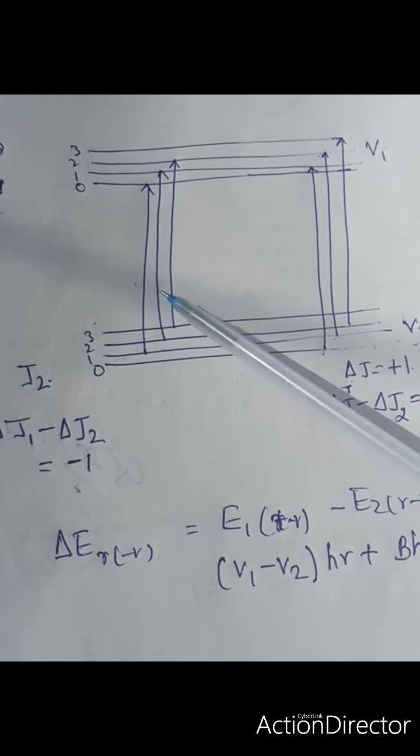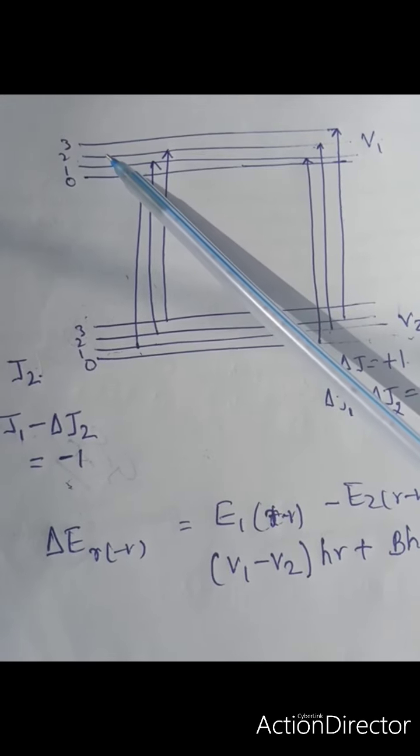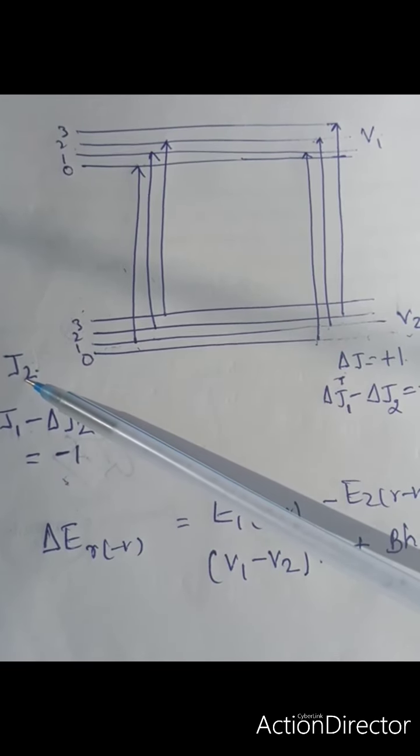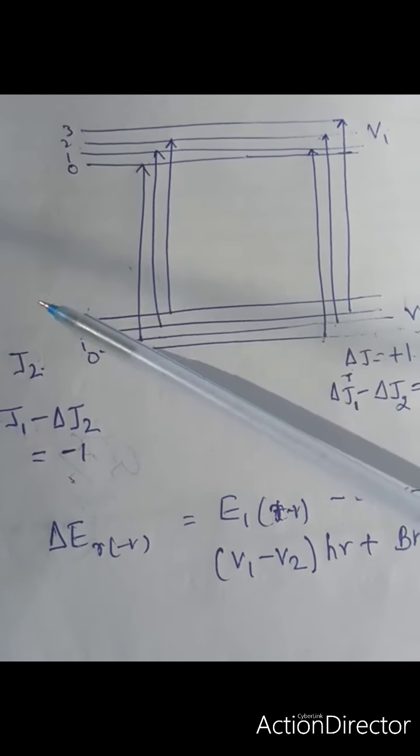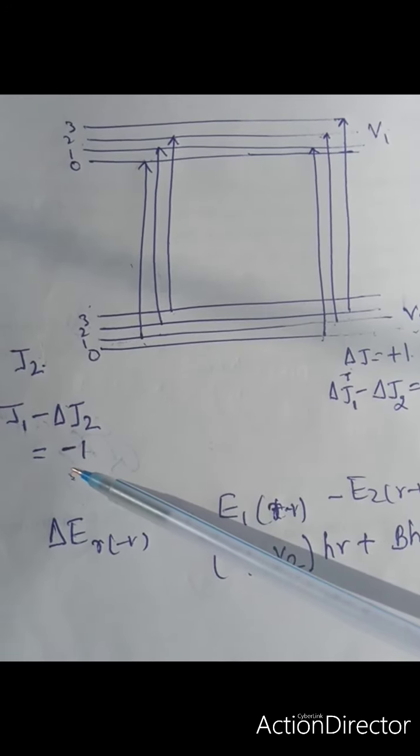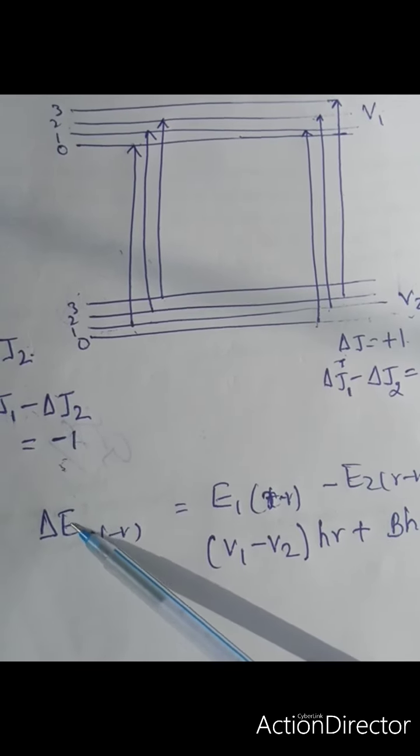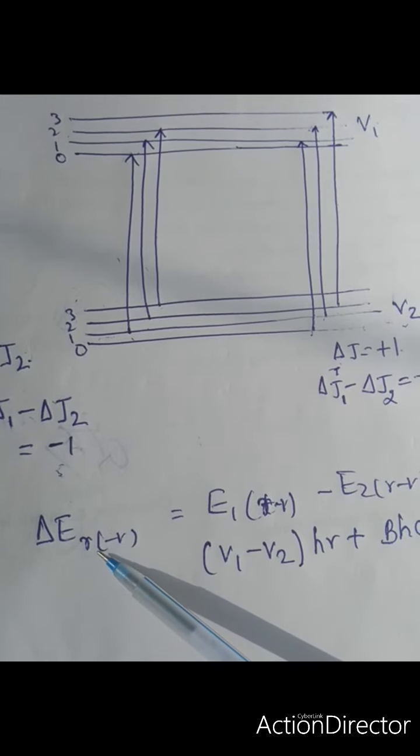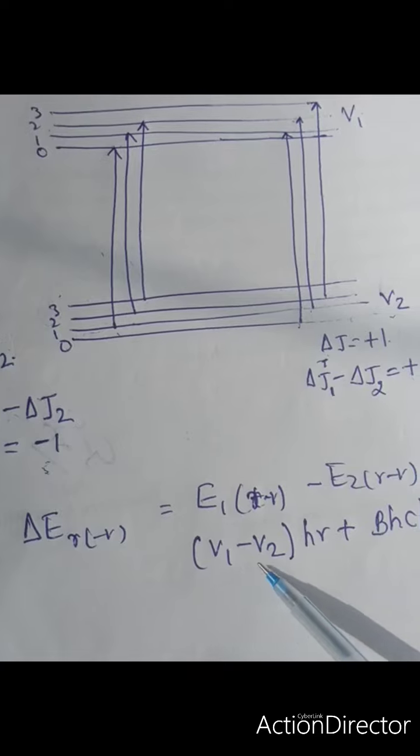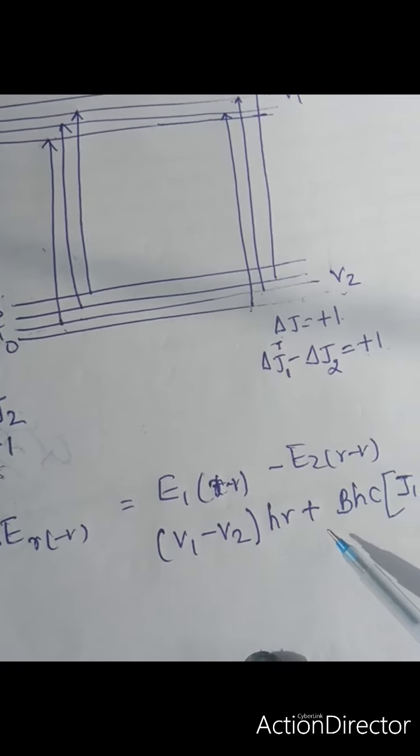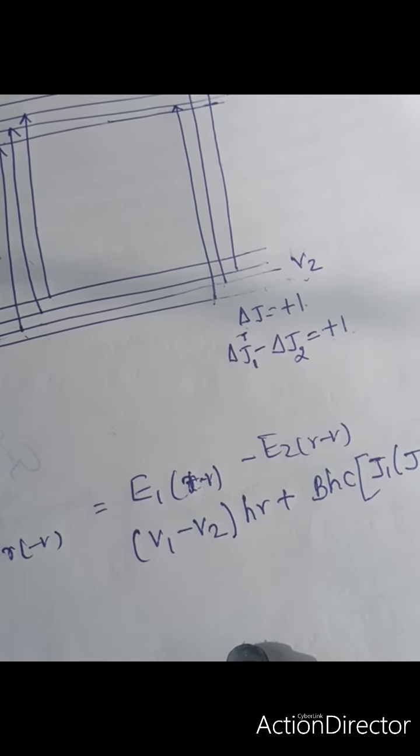Similarly, here again the transitions are from the lower vibrational state to the higher vibrational state. But if we see the rotational state, this is at higher energy and this is at lower energy, so if we take the difference, we get minus 1. This is the equation for the energy between the two states: nu 1 minus nu 2 times h nu, plus B h c times J1 into J1 plus 1 minus J2 into J2 plus 1.